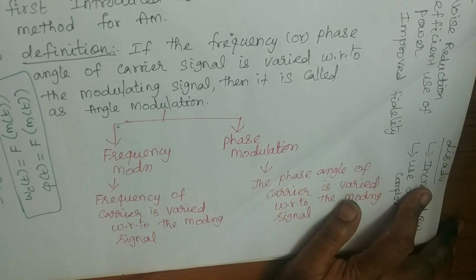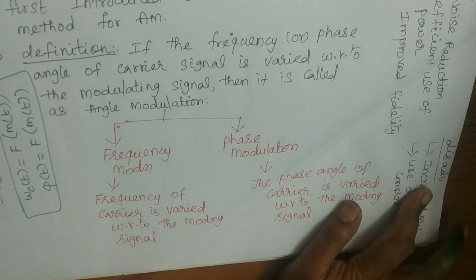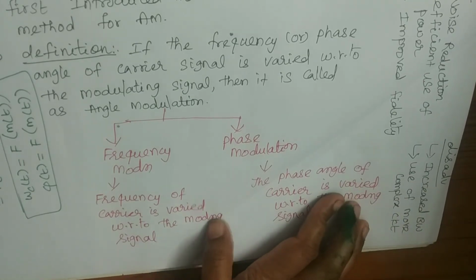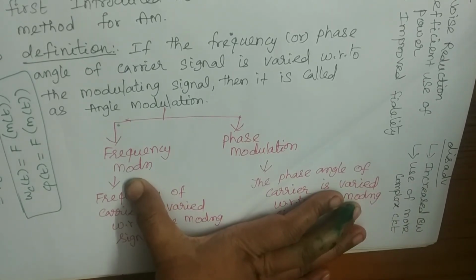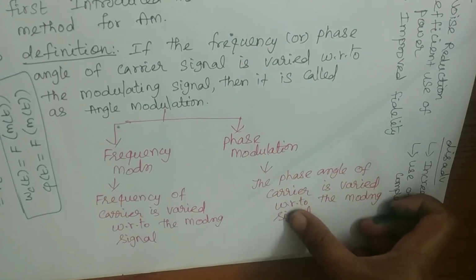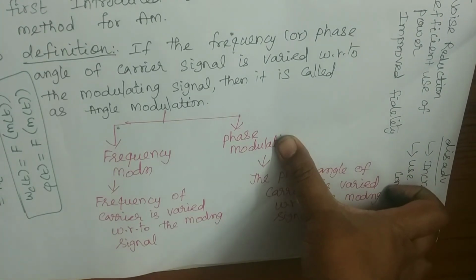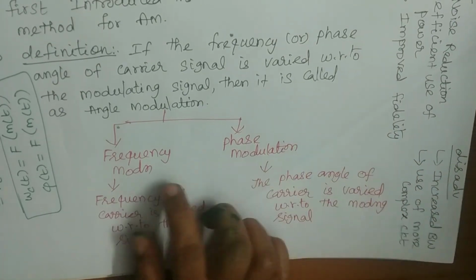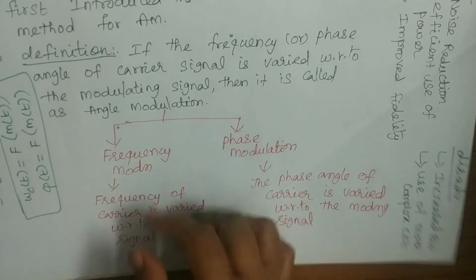If the frequency of the carrier signal is varied with respect to the modulating signal, then it is frequency modulation. If the phase angle of the carrier is varied with respect to the modulating signal, then it is phase modulation. We will discuss frequency modulation in the next video.